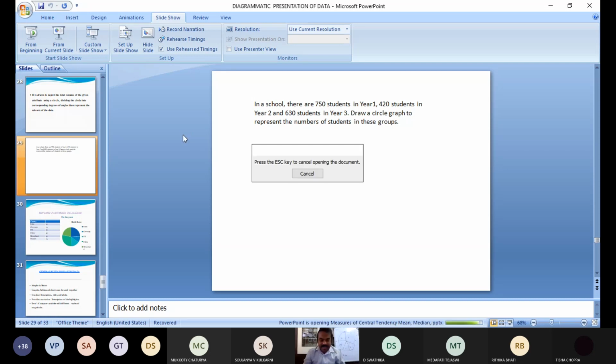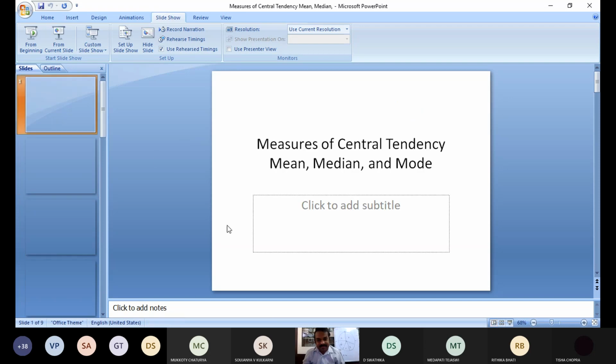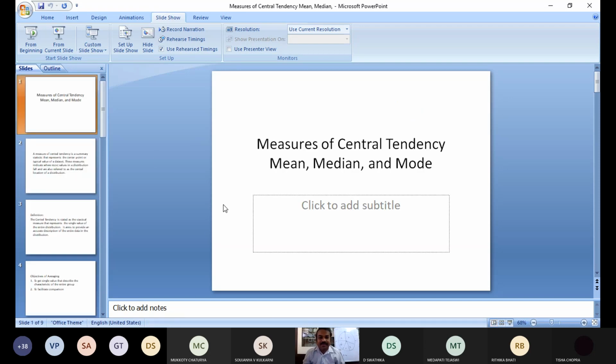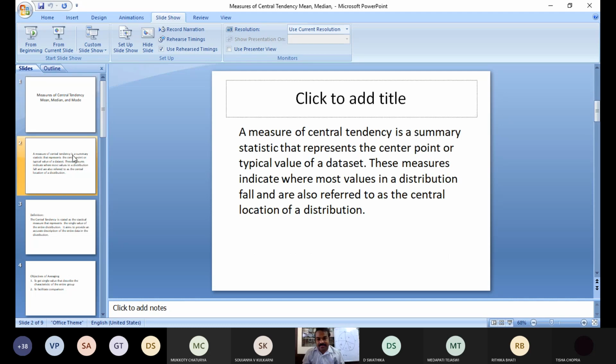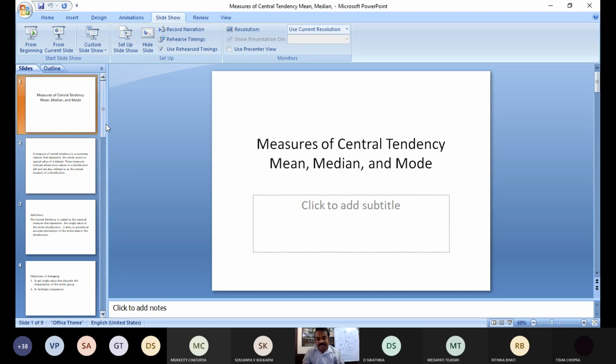So till now we discussed this. Now measures of central tendency, averages. Is it visible? Slides. Yes, it's visible, sir. Okay, this is the third unit. From here onwards, your numerical problems start.